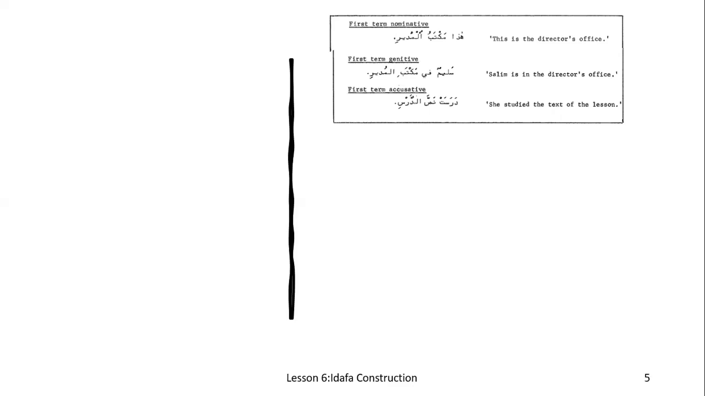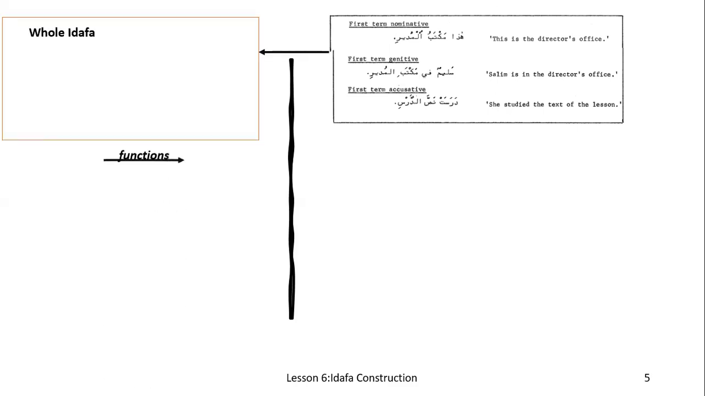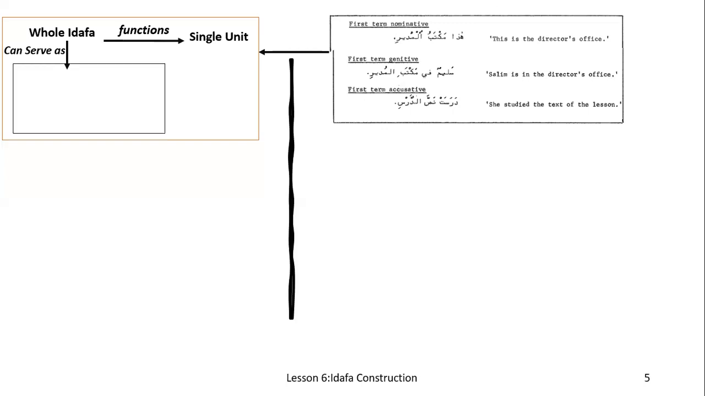There are a few very important points to keep in mind while constructing an idafa. First of all, the whole idafa functions as a single unit. That whole idafa can serve as the subject, the mubtada of a jumla ismiya, or a fa'il. It can be the object, the maf'ul in a jumla fi'liya. It can be a predicate, the khabar, and it can also be a preposition phrase serving as mutalliq bil fi'l or mutalliq bil khabar in an Arabic sentence. So the whole idafa can do all these jobs.